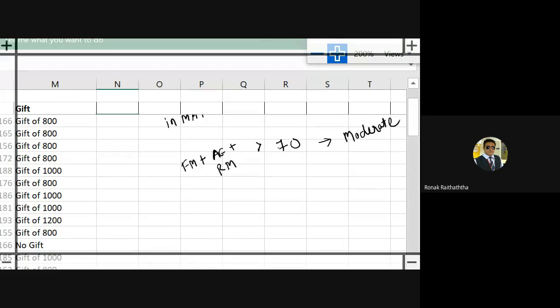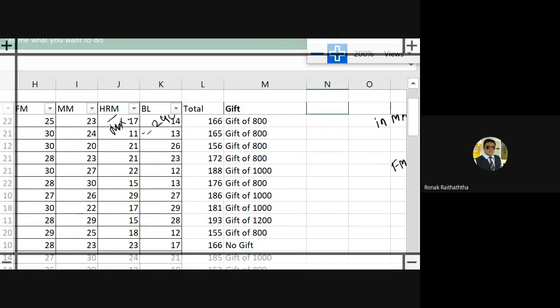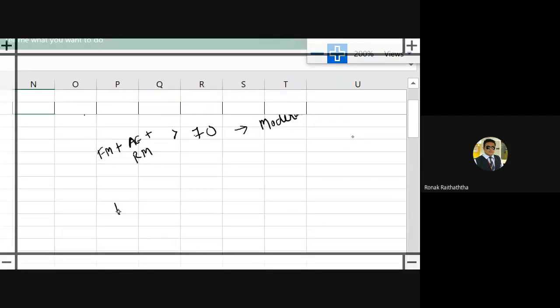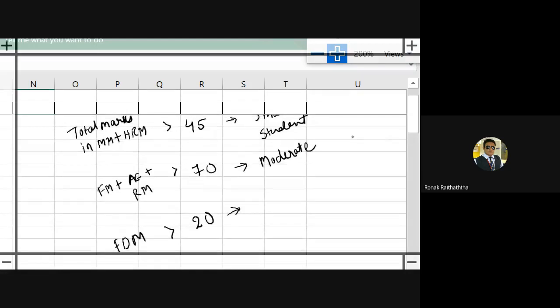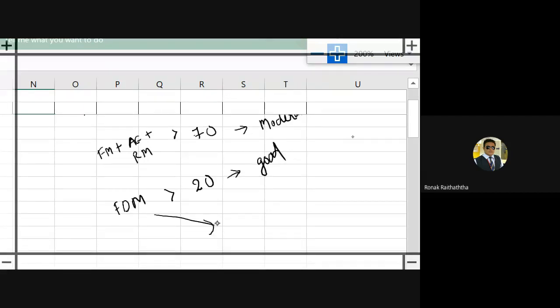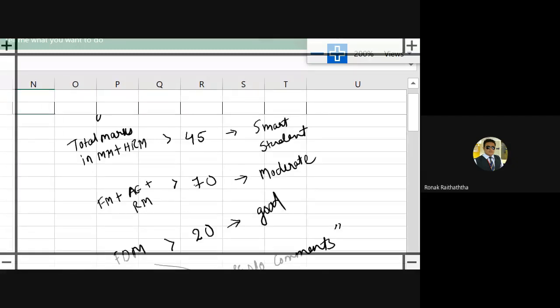Okay, and if this is also not satisfied, then we want to write in front of the student one more condition we would be satisfying, that their, what is the first subject? I forgot. That is, I guess, FDM. So FDM shall be more than 20, right? And let me write something in front of them. Good. And if this is also not satisfied, then we will write there no comments, because now we do not want to go further down. Good is enough, fine. Moderate and good are both the same only, but let it go, let's give moderate a slightly better status. Good, sir.